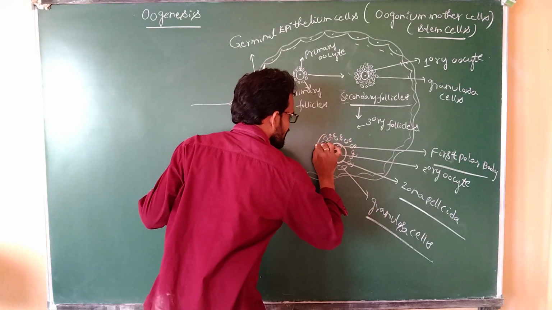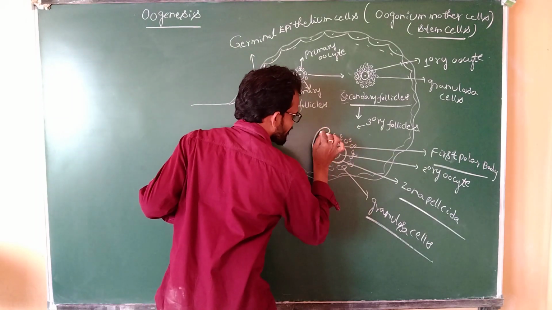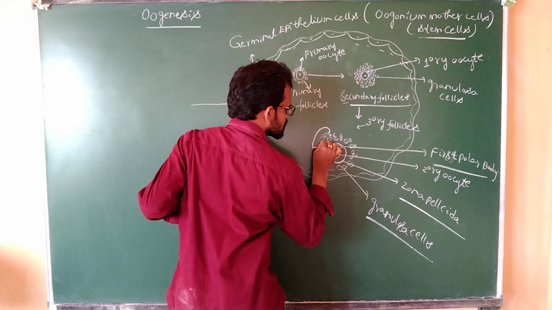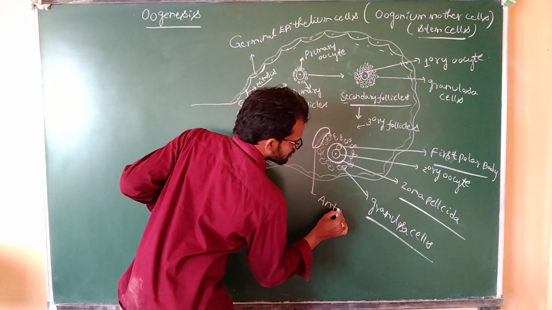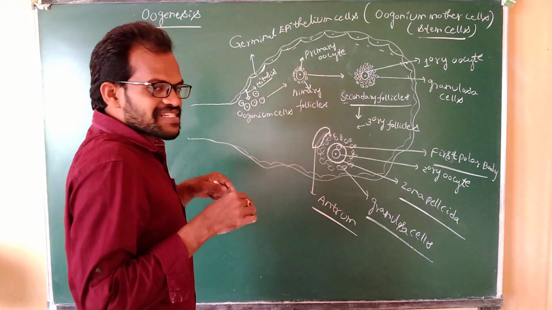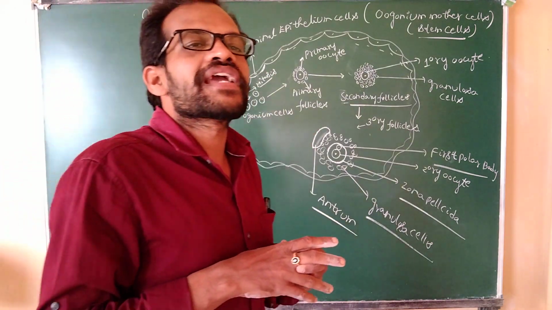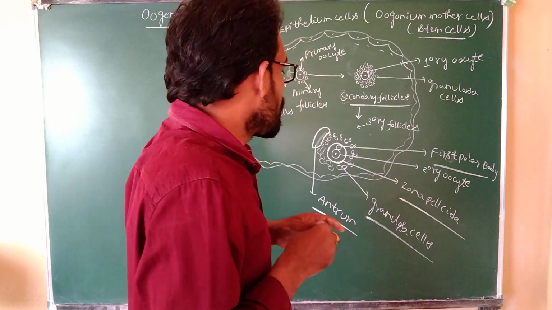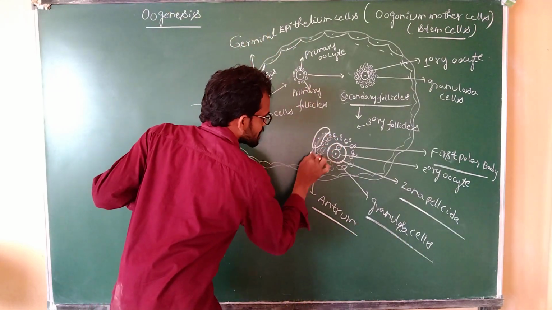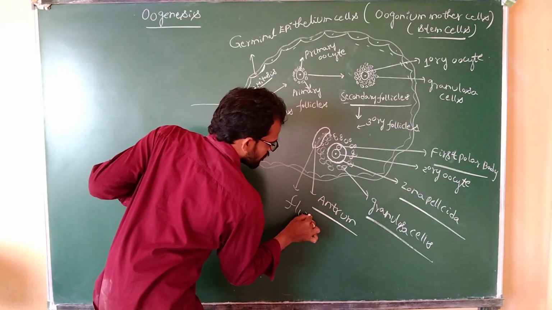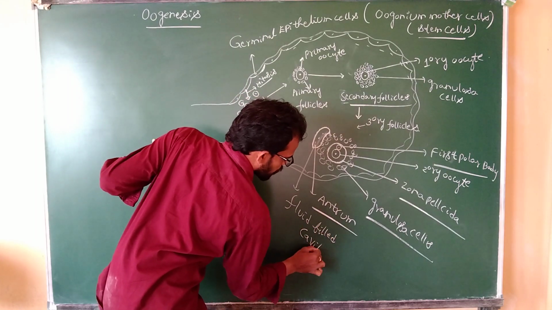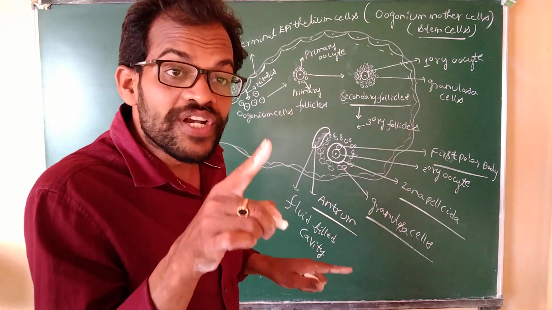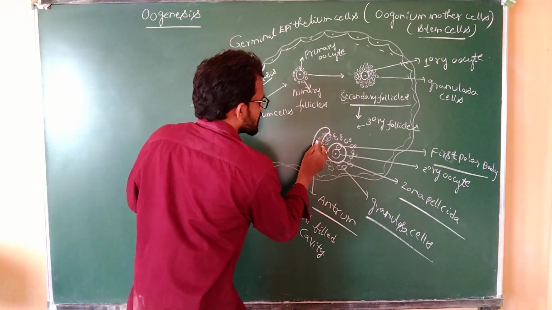Between the granulosa cells, a small cavity is created, known as the antrum. It is a fluid-filled cavity, and it provides nutrition to the secondary oocyte.